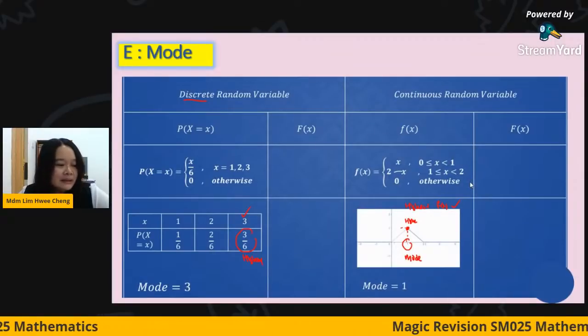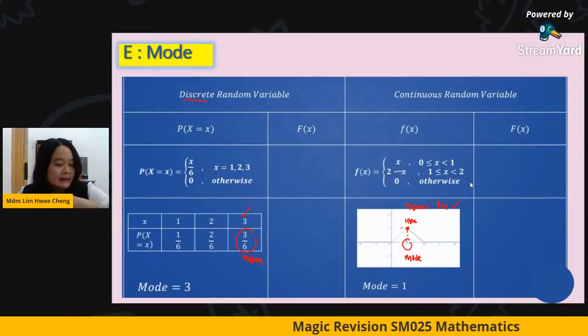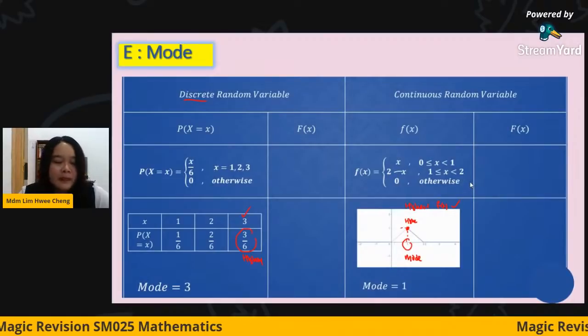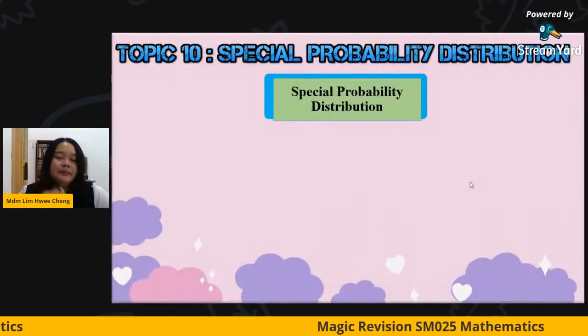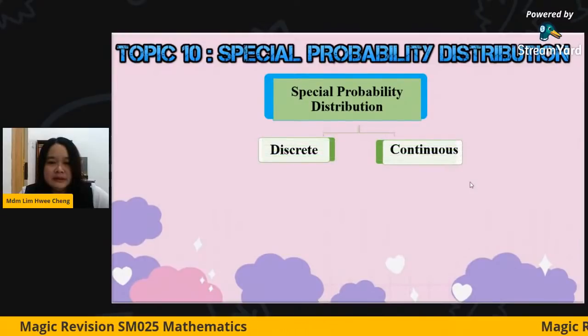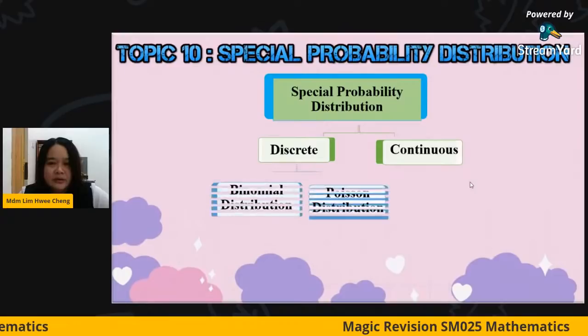Plus the property. I think that one is not so easy for you. Okay, then the next, chapter 10. For chapter 10, it is around 25%. For this chapter, again, we have discrete and continuous distributions.